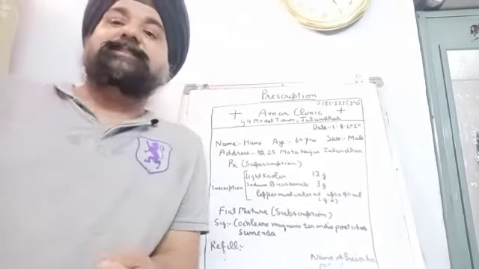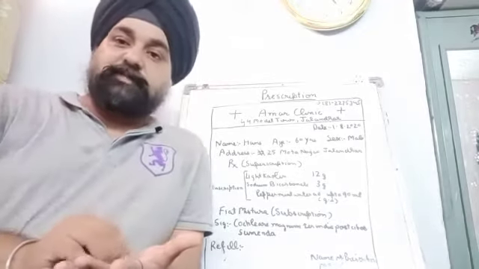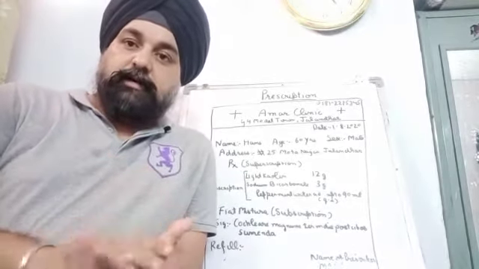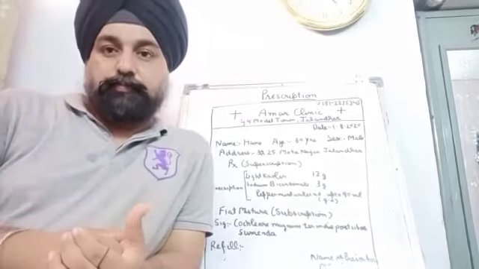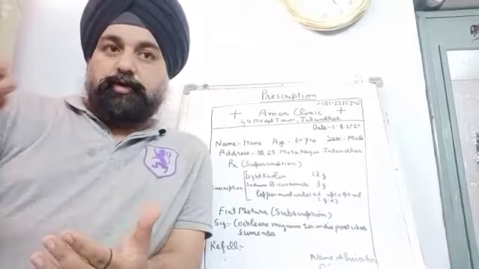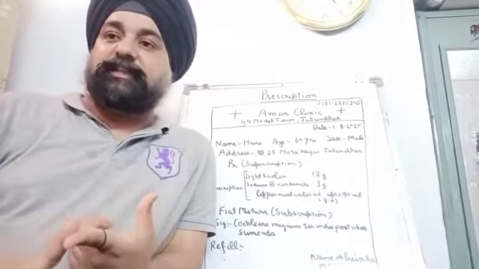The first part is receiving. Once the patient takes the prescription from the registered medical practitioner, or say doctor, he will come to you. You will receive the prescription from the patient. First thing is you must receive the prescription yourself.